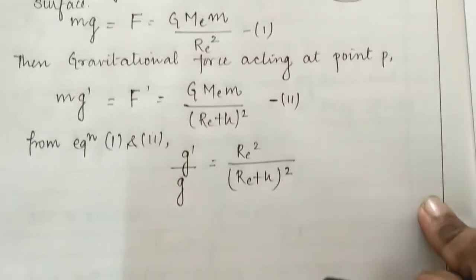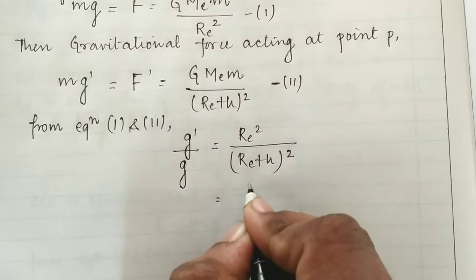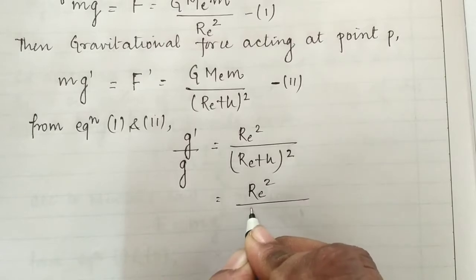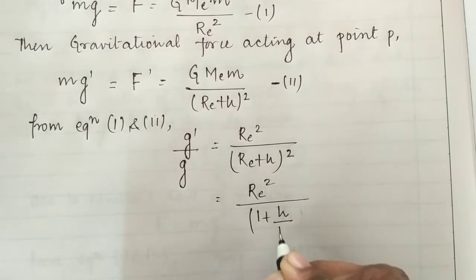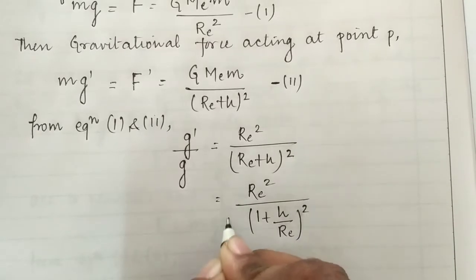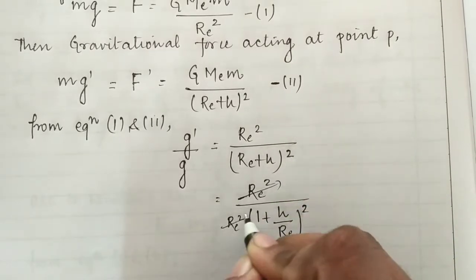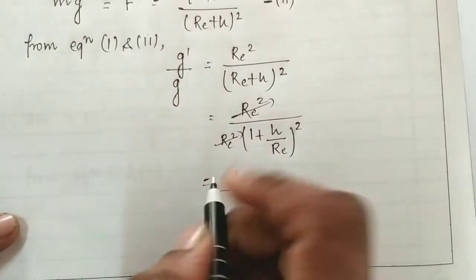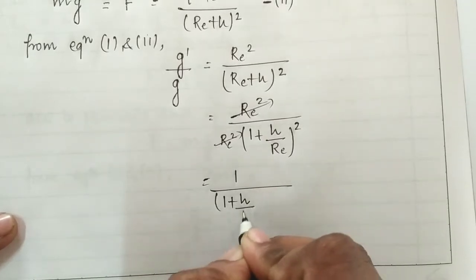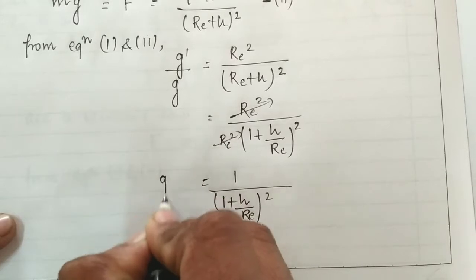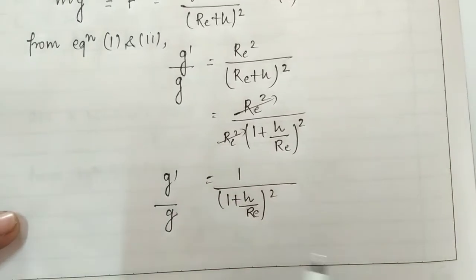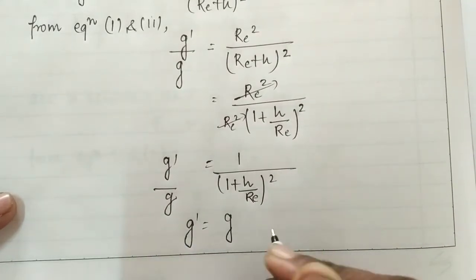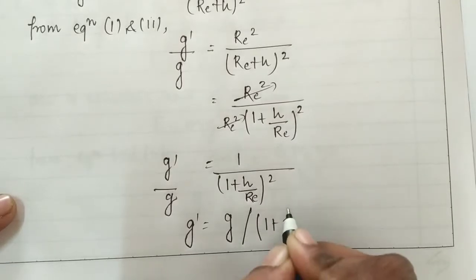Students, if we take RE as common, we get RE square upon RE square times 1 plus h by RE whole square, and here RE square becomes common, so RE square will cancel out with RE square. Now we will get 1 upon 1 plus h by RE whole square, that is the value of g dash by g. In order to calculate the value of g dash, that is the variation in g, it can be given by g upon 1 plus h by RE whole square.